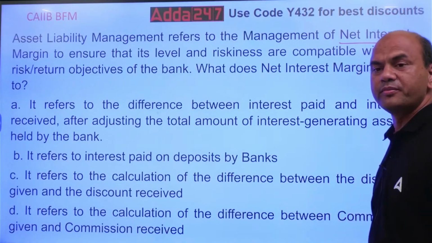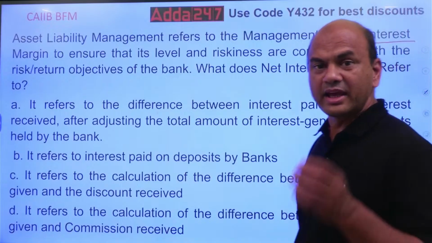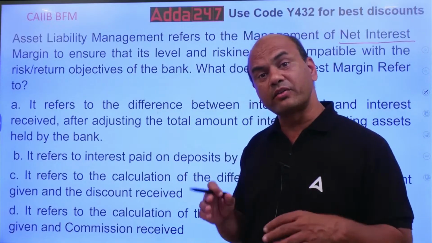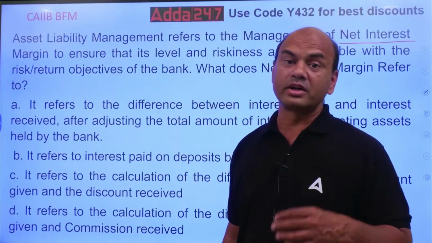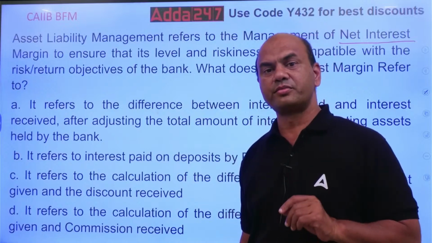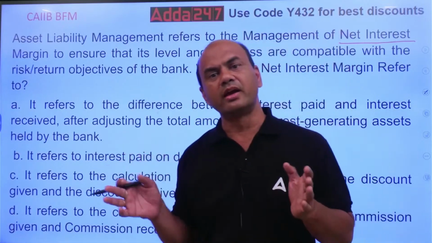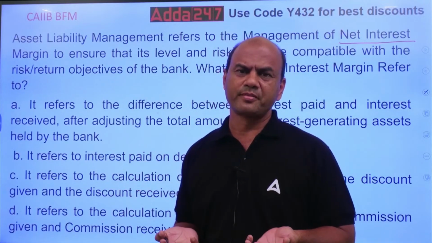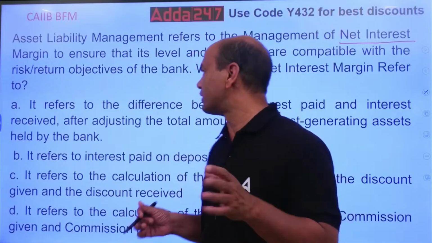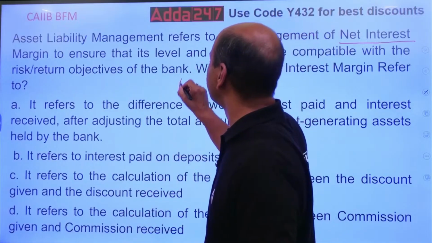It means your NIM is as per the requirement. What is the requirement? Risk reward. Sure, if your NIM is too high, that is obviously good. NIM is high means what? Sure. What is NIM? Just now I gave you.